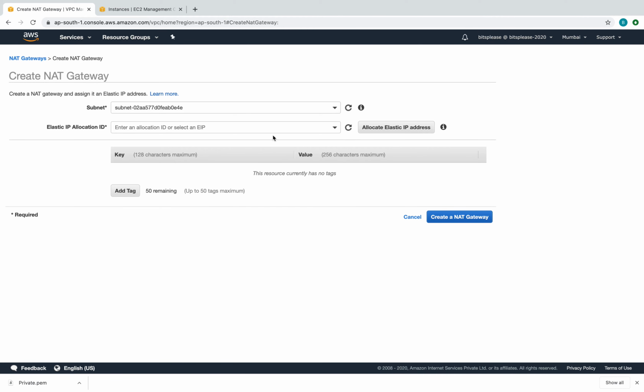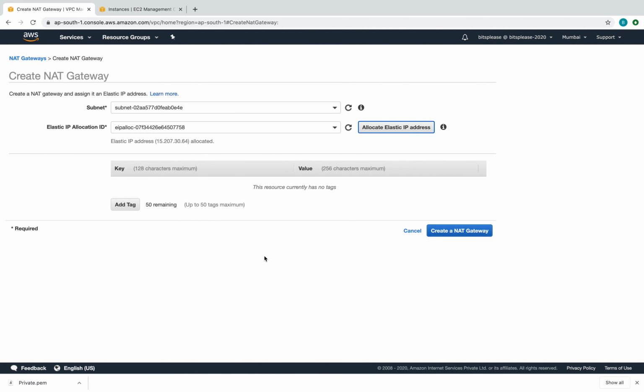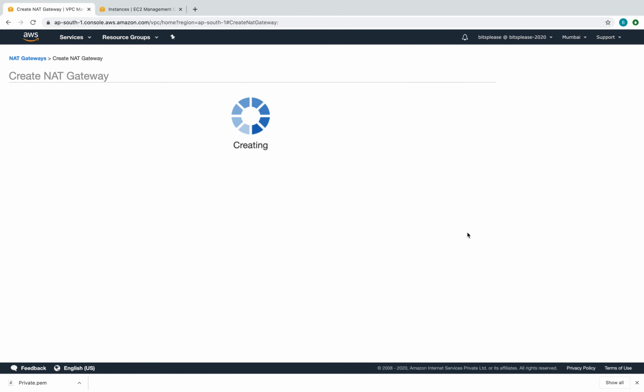Once you select that, there's the elastic IP allocation. For a NAT gateway, the other thing is you want an elastic IP. You want a constant IP. You don't want this IP to change every time your instance boots up, so you want a permanent IP. That's why we're going to allocate one. I can delete it once I finish the lab. So I'm allocating it, and once done, we are going to create the NAT gateway.